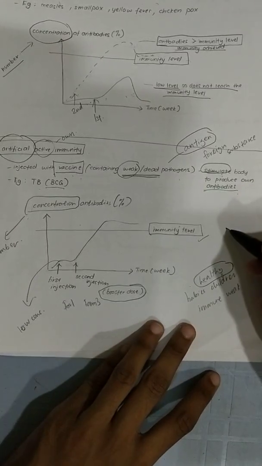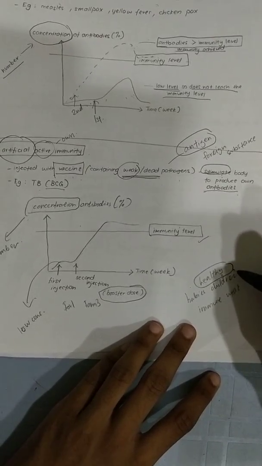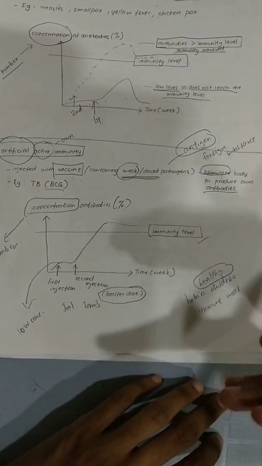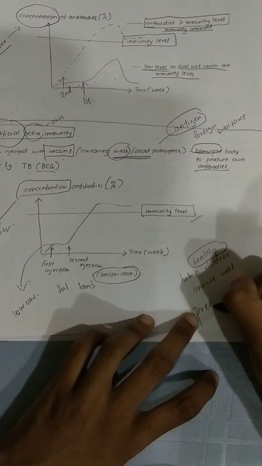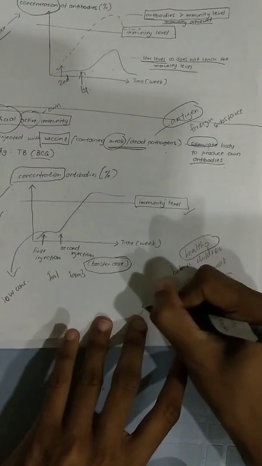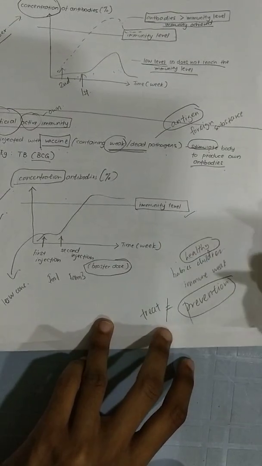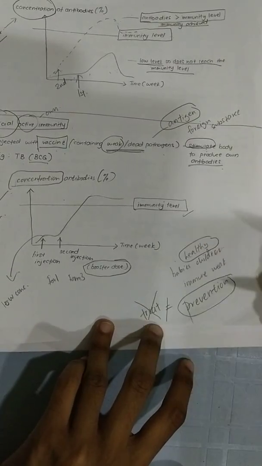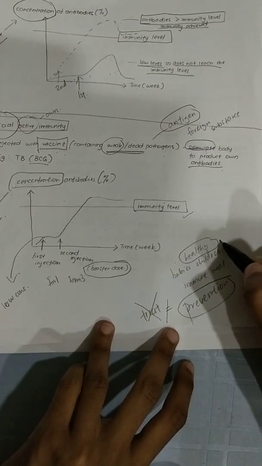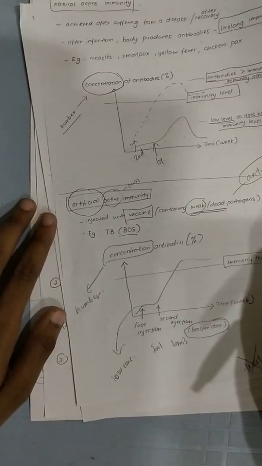You don't do it when you fall sick. This is during healthy time, for healthy people. I just go and put my injection now before I really fall sick. I do it earlier. So when I'm doing it earlier, what do you call this? It's for prevention of disease, not to treat. There's a difference between prevention and treatment, not the same. It's not for treating. It's to prevent. That's why I don't do it for sick people. I do it for healthy babies and children. Can you understand? Okay.